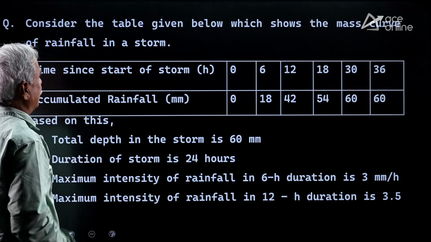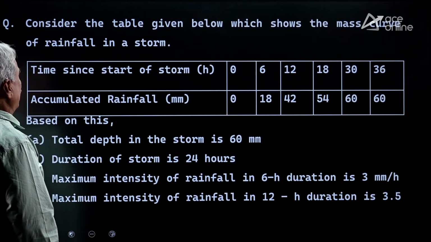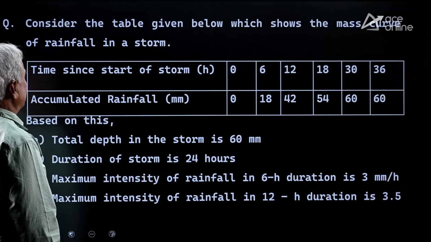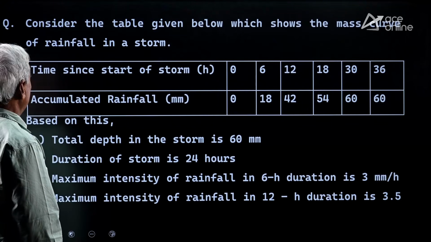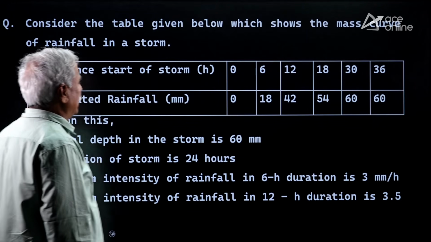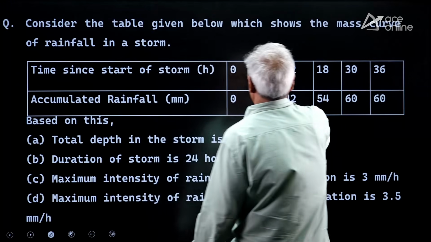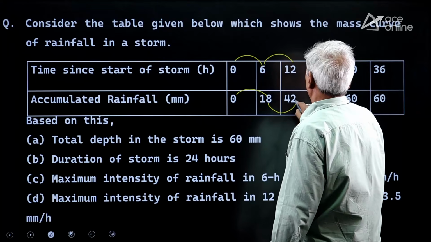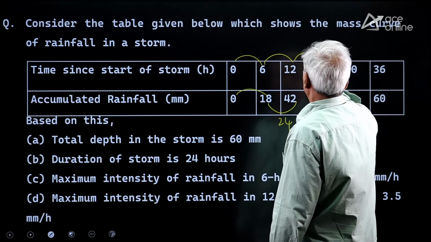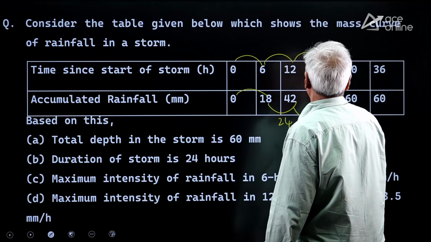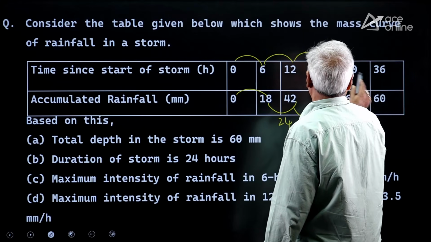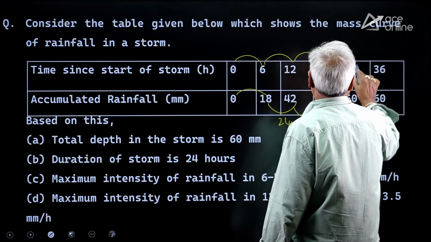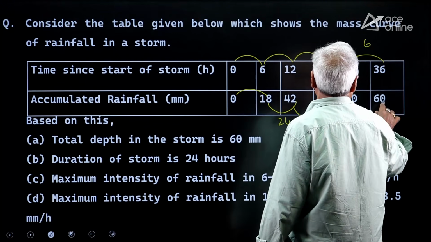Consider the table given below, which shows the mass curve of rainfall in a storm. Time since the start of the storm, and accumulated rainfall in millimeters. So in the first 6 hours, 18. In the next 6 hours, 24. Next 6 hours, 12. Next 12 hours, 6. Last 6 hours, 0.